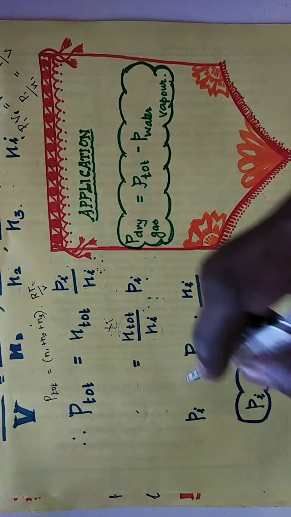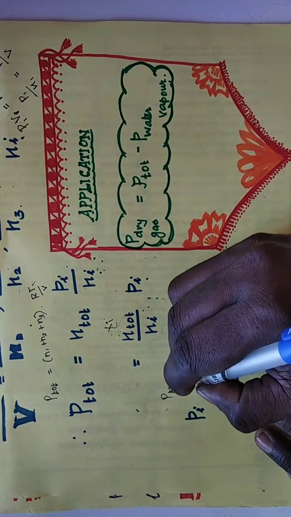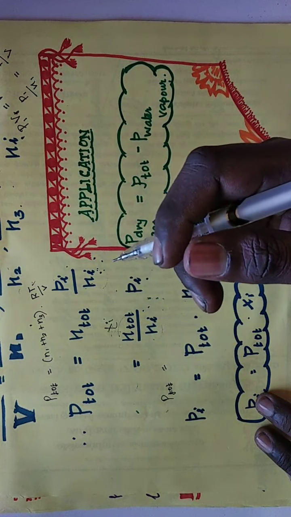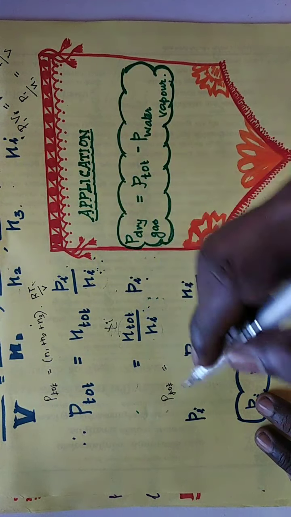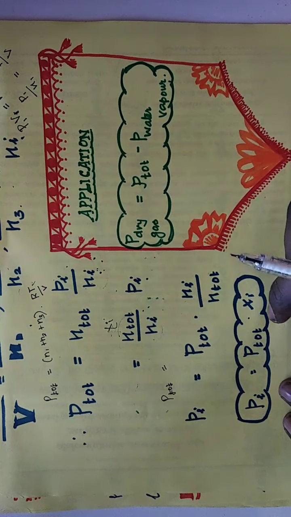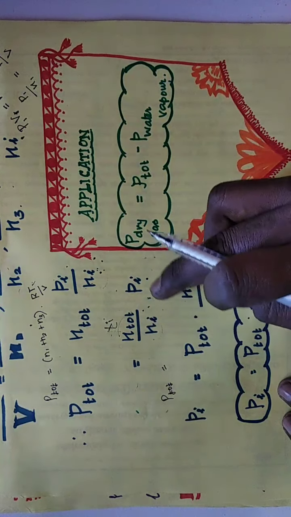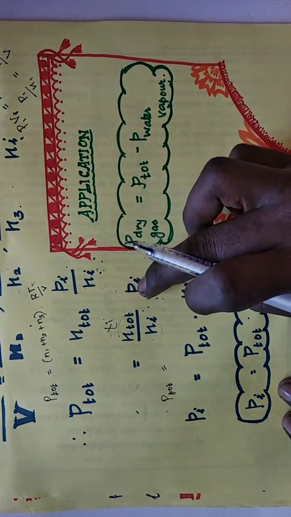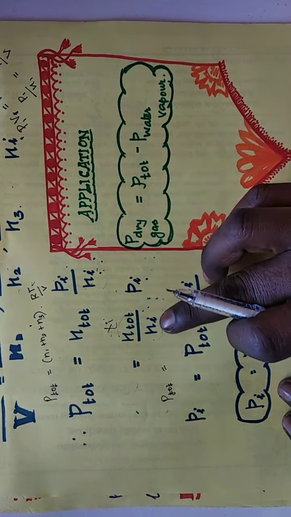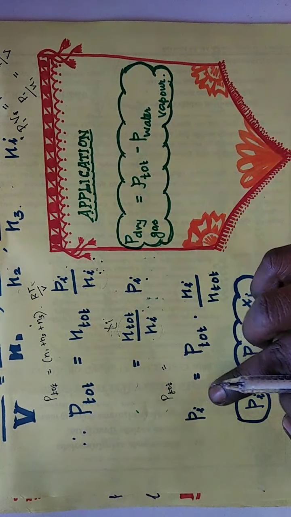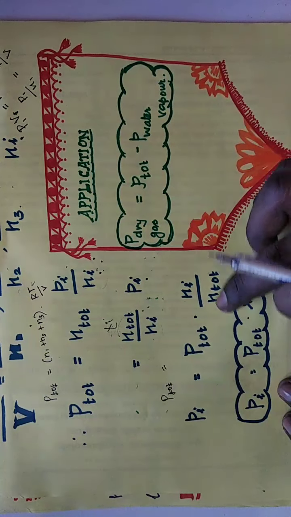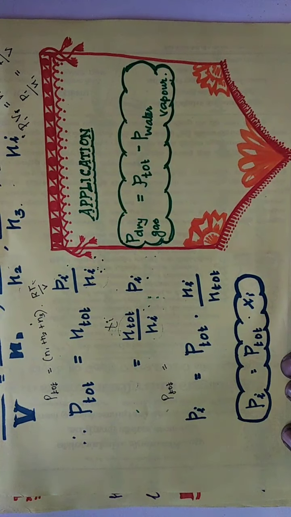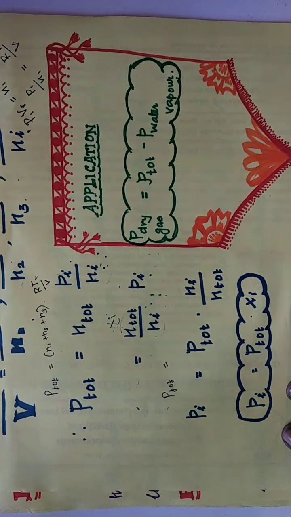So P total equals n total divided by ni into Pi. Here Pi is the partial pressure, so we need its value. Keeping the partial pressure on one side and taking this term to the other side, Pi equals P total into ni divided by n total. So Pi, the partial pressure, equals total pressure into mole fraction.